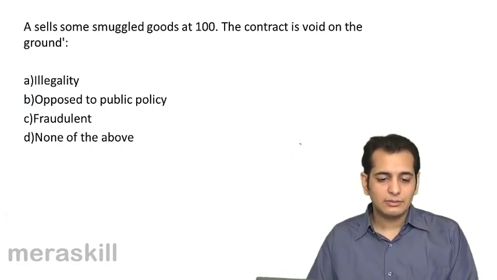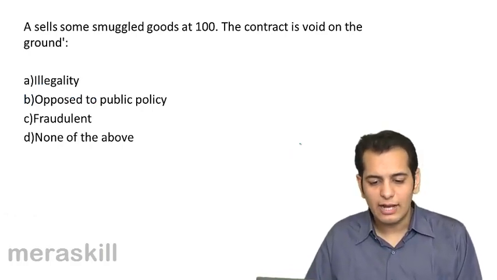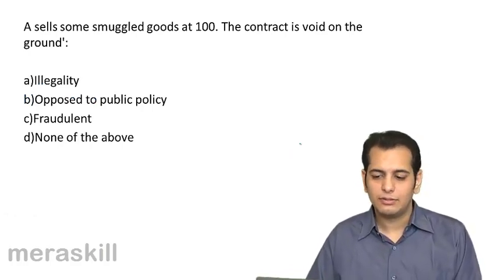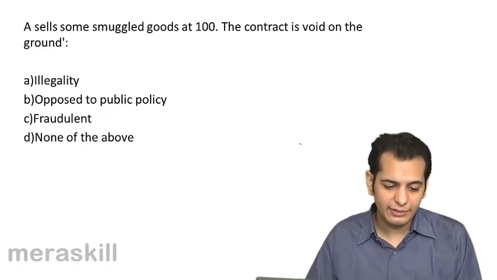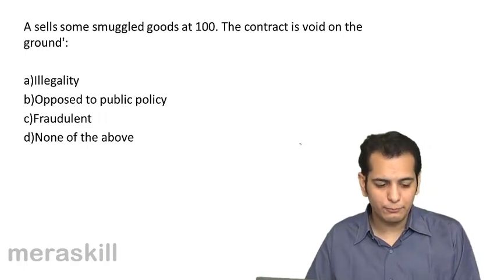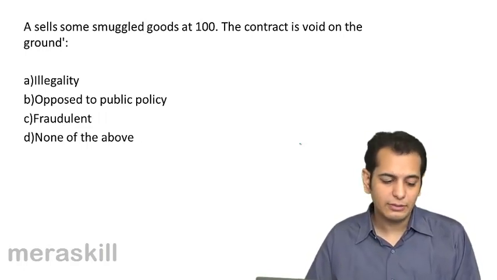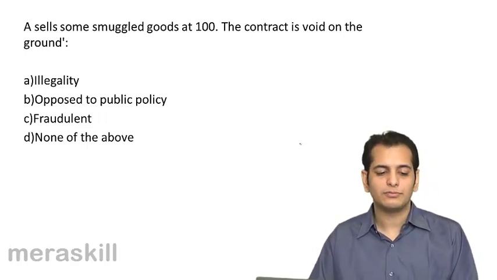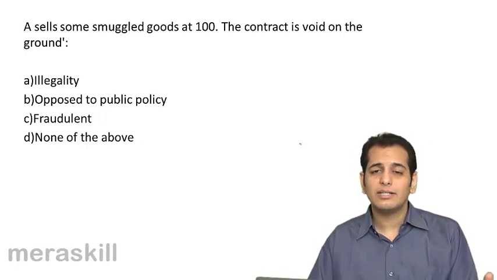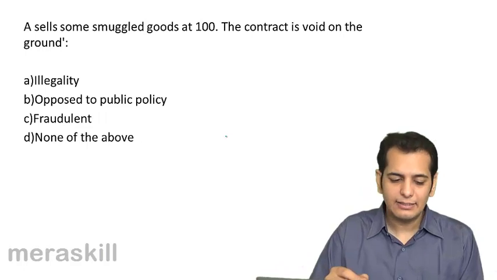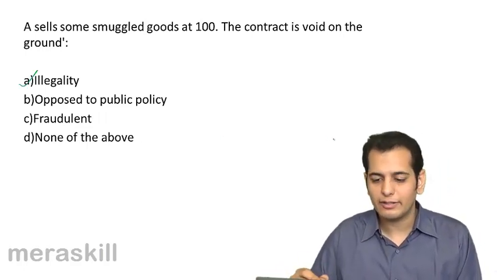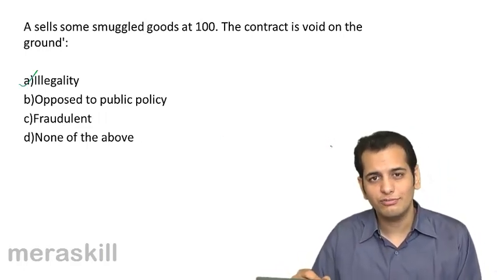A sells some smuggled goods at ₹100. The contract is void on the ground of: A. Illegality, B. Opposed to public policy, C. Fraudulent, D. None of the above. Smuggling is an offense, so it's an illegal act. So the contract would be void on the ground of illegality.